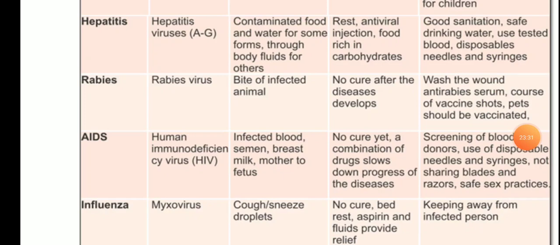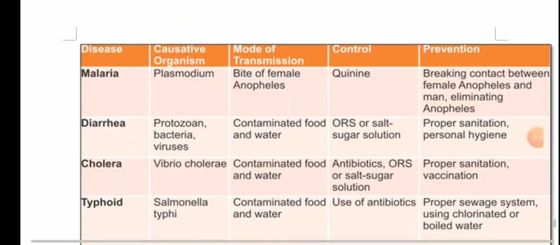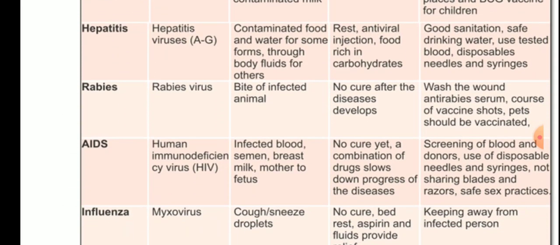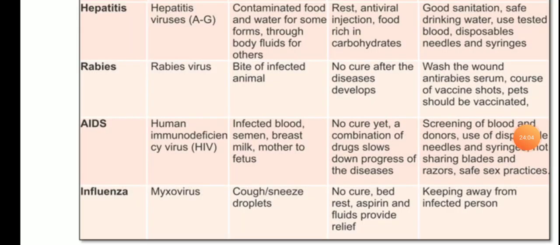So these were some diseases, their causative organism, their spread, their control, and their prevention. If we students carefully follow the instructions given to us by the doctors for a particular disease, we should follow it. For example, with coronavirus, if the government is giving any guidelines, then we should properly follow them.